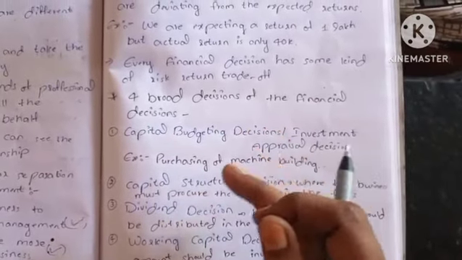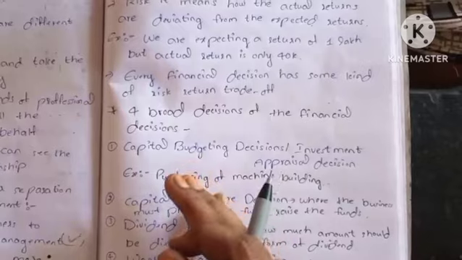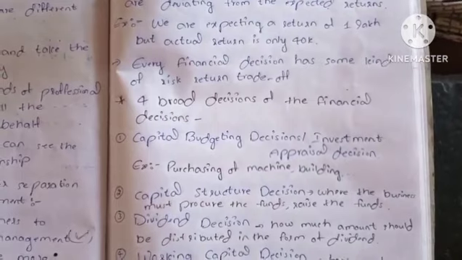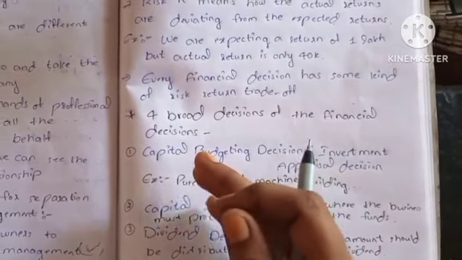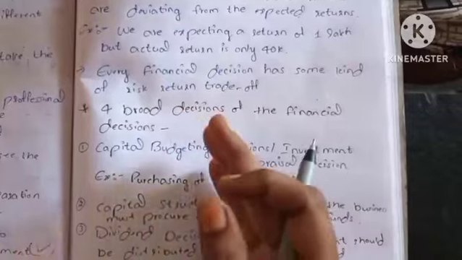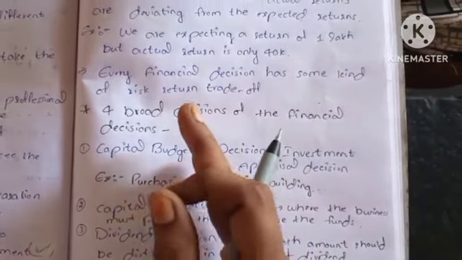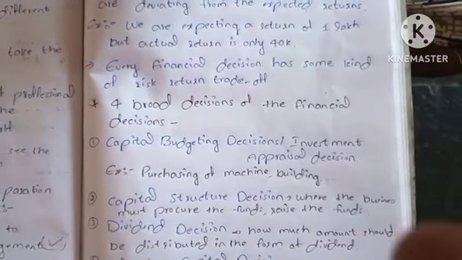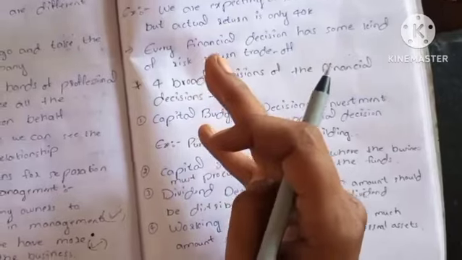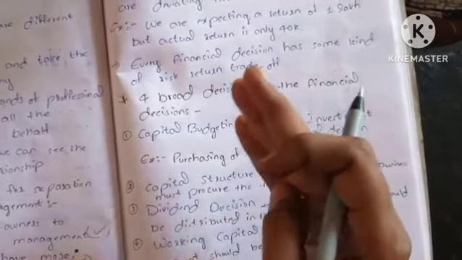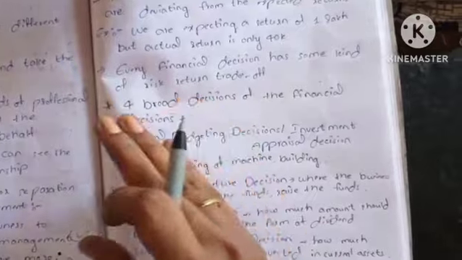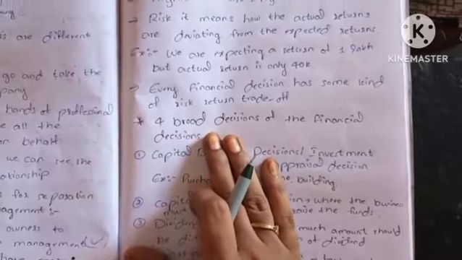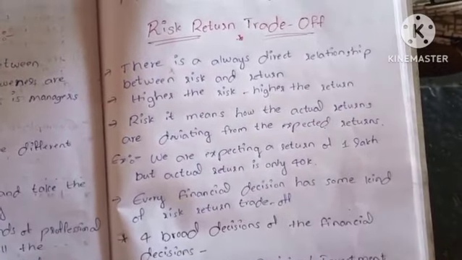When returns and risk are undertaken, they directly impact the objectives of financial management. The objectives of financial management are profit maximization and wealth maximization of shareholders, right? When the market price of shares increases, the market value of shares also increases. So all financial decisions have an impact on the market price of shares. Here, risk equals trade-off.